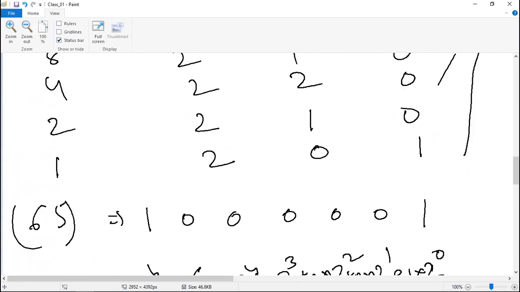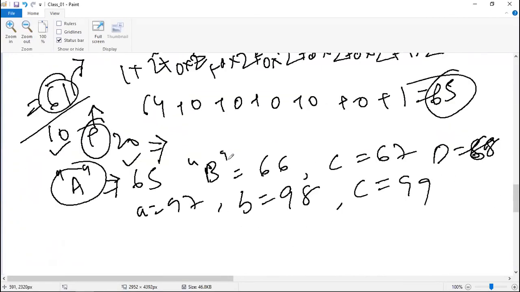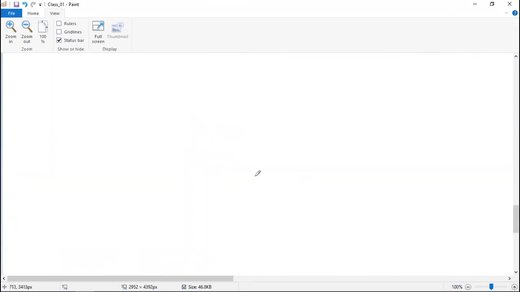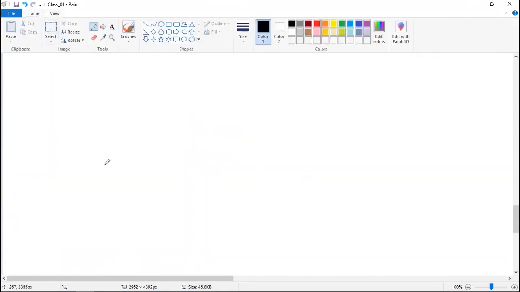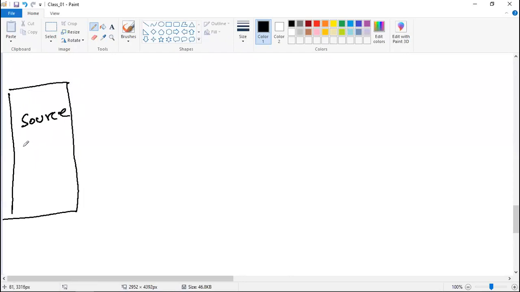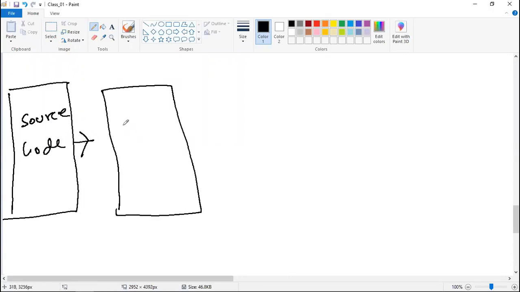Now let's say you have a source code. How does a Python source code run on your system? Whenever you write Python code, what stages does it go through? The first stage is source code. Now this source code gets converted into bytecode.